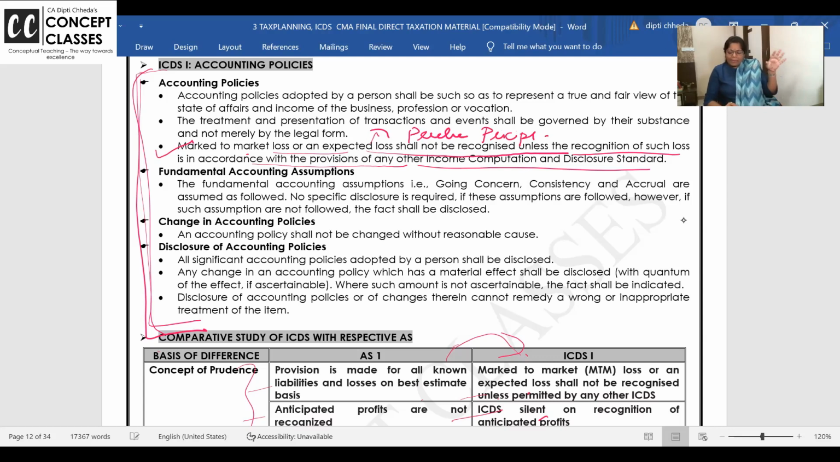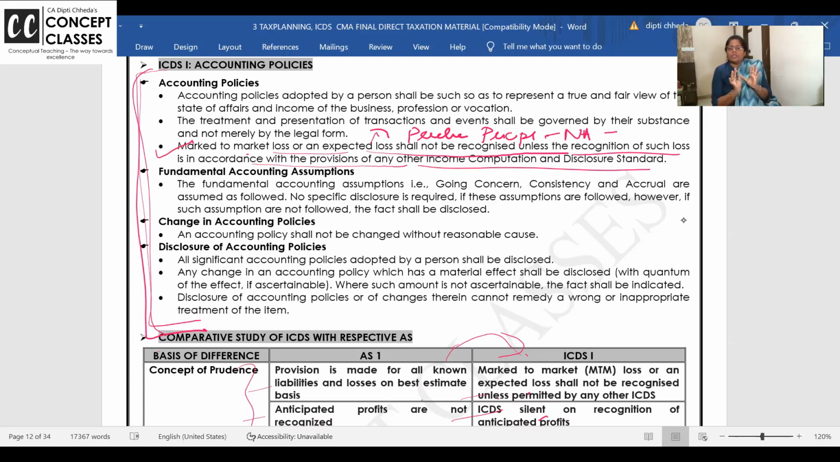Are we following the fundamental accounting assumptions? Going concern, consistency, accrual, yes. But ICDS is saying prudence principle is NA, not applicable. What is the prudence principle? You should provide for all the foreseeable losses. Books of accounts is like a narrow-minded, timid person. I literally call it like this.